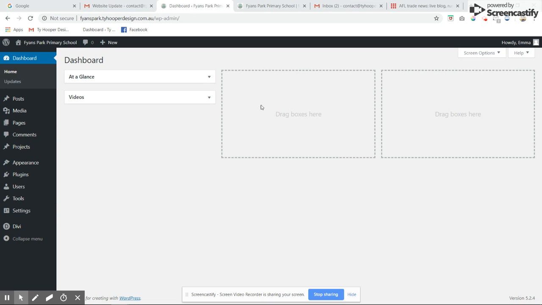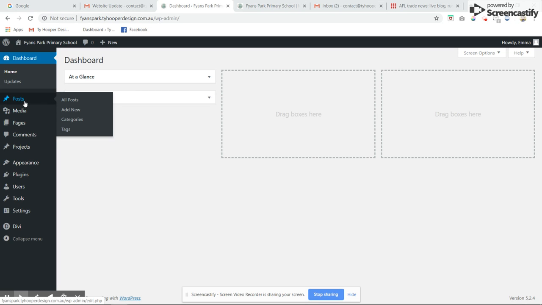So now that you've logged in, this is what you'll see, obviously. It's called the WordPress dashboard or WordPress backend. Down the left-hand side are all the tools that we use to build the website. Most of them aren't really relevant to you, but I'll just run through them.